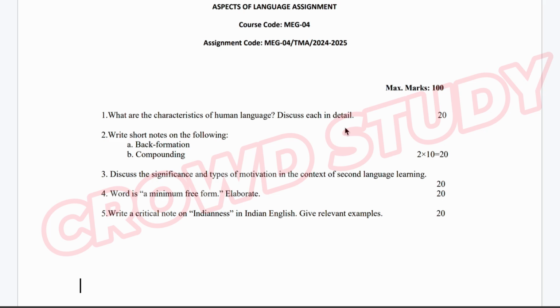In the second question, write short notes. There are 2 options, so we have to write according to 10 marks. So without any further wait, let's get started with the answers from here.